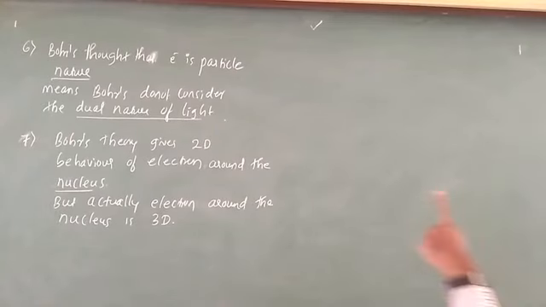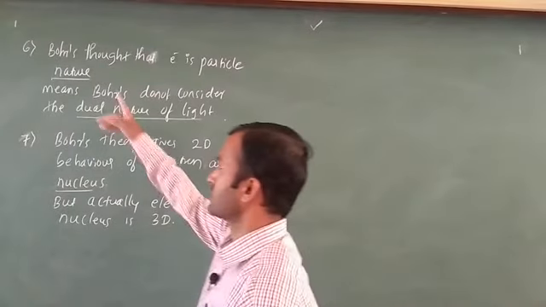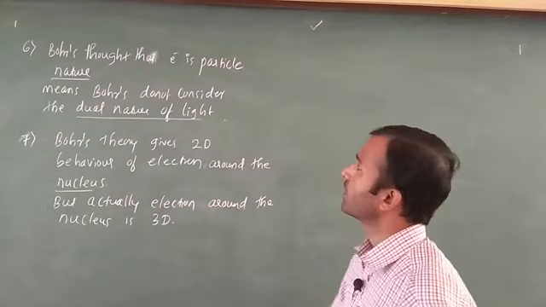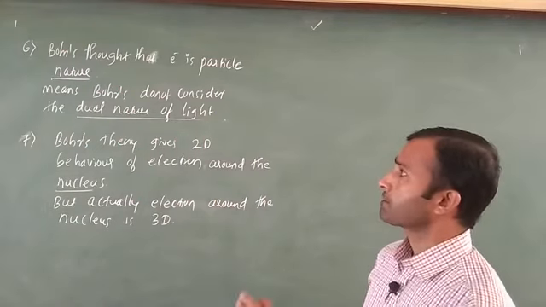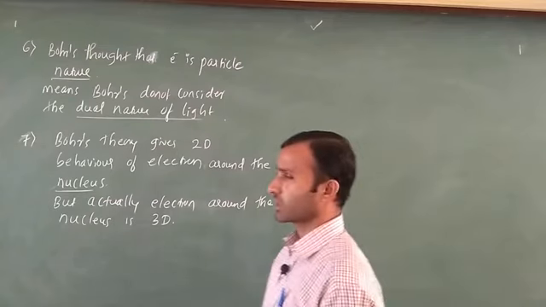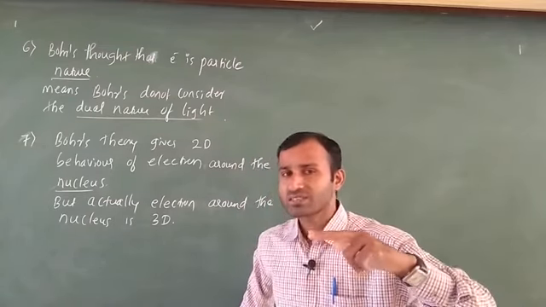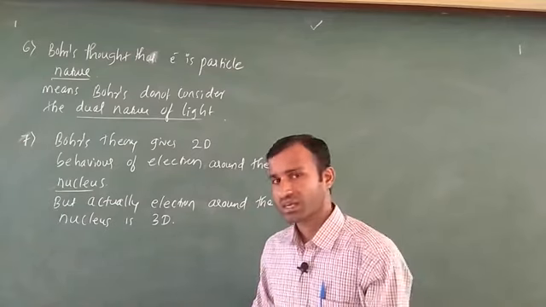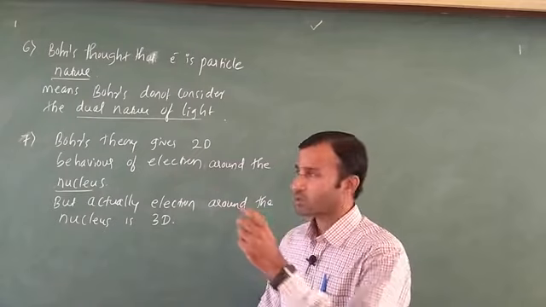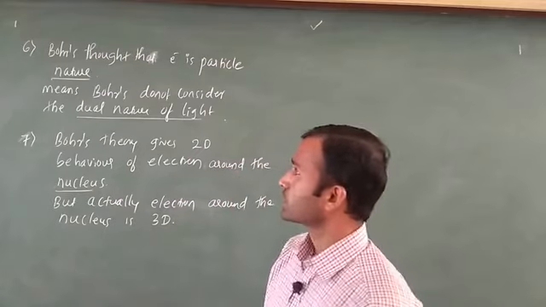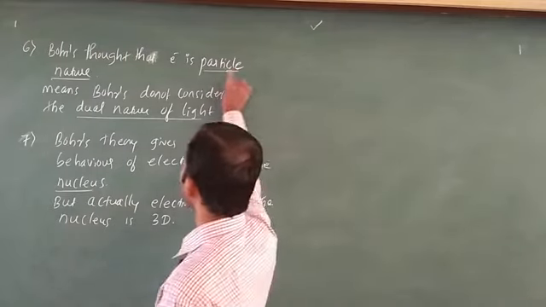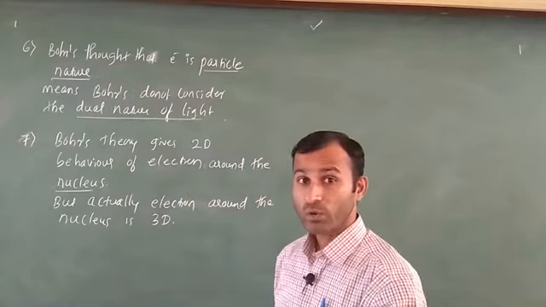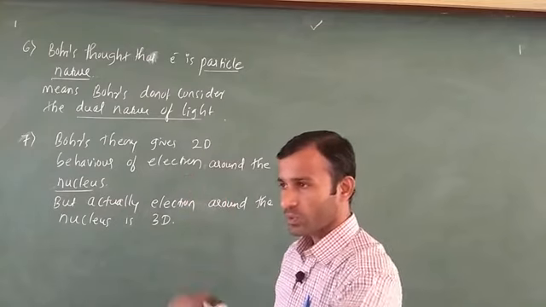Okay friends, the next limitation of Bohr's theory, the sixth one: Bohr thought that the electron has particle nature. You know very well that light has a dual property, one is wave, another one is particle nature. In that concept, Bohr thought that the electron is particle nature, but the electron is wave nature also, wave as well as particle. That point we will study in dual nature.